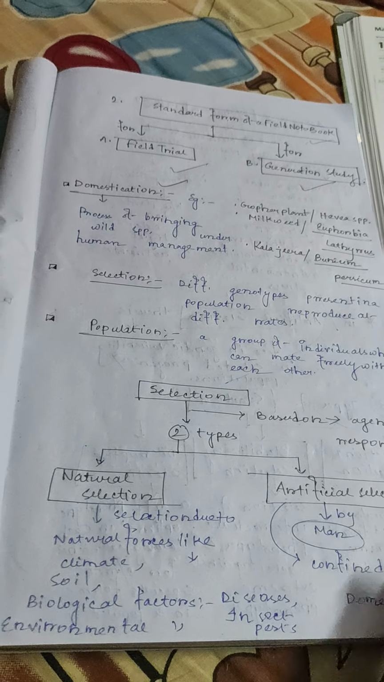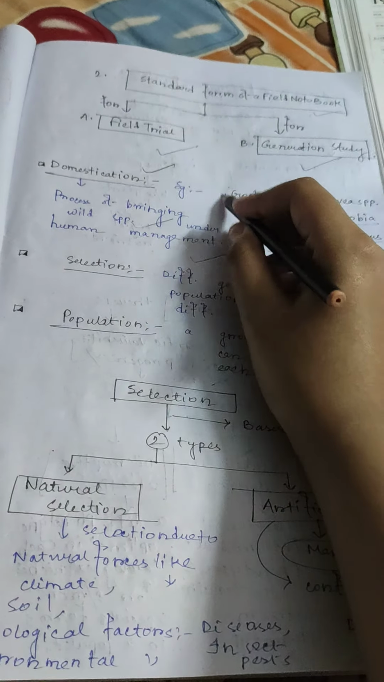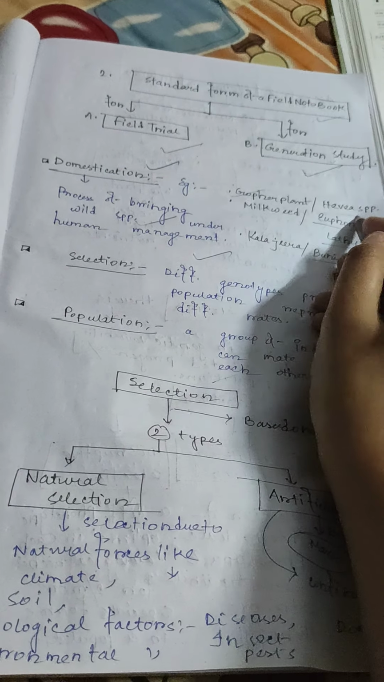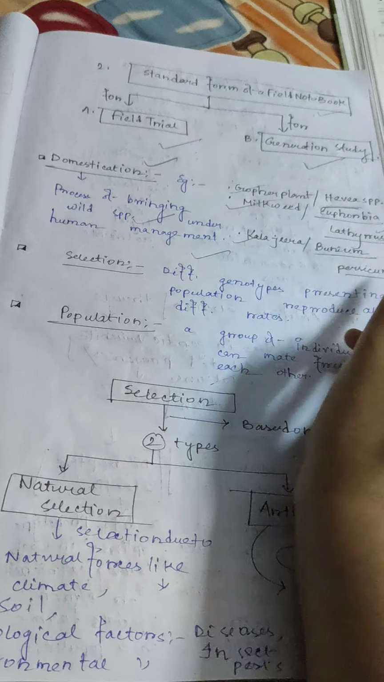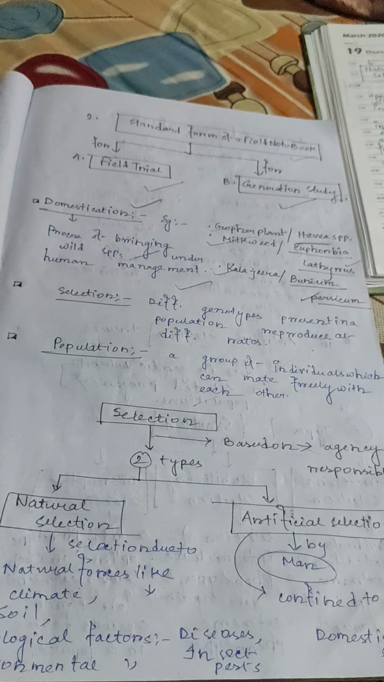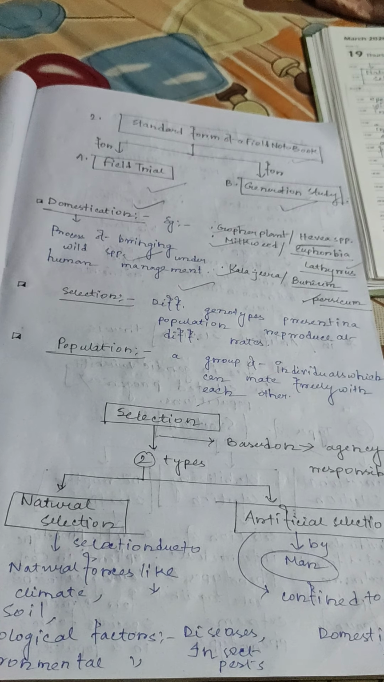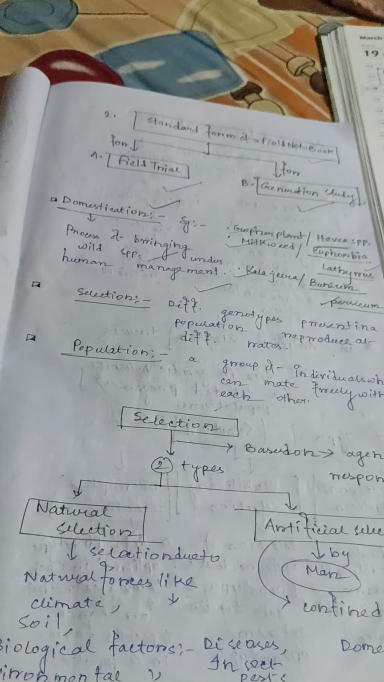Domestication: the process of bringing wild species under human management. Examples of domestication: gopher plant or Hevia species, milkweed or Euphorbia lathyrus, and Kala Jeera or Buonium persicum.